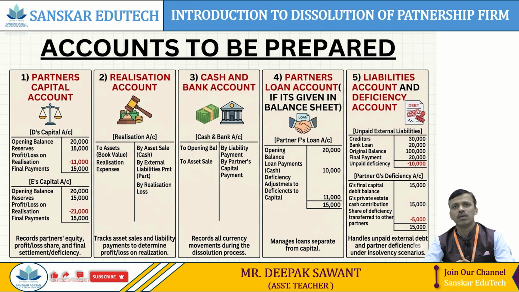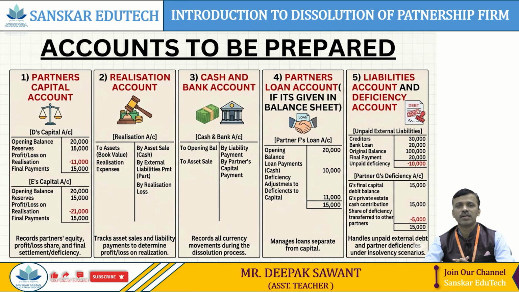If partners loan account is there in the given balance sheet, at that time we want to open or prepare the partners loan account. Next, when an insolvency case is there in the question, 2 more accounts need to be prepared, that is liabilities account and deficiency account. Liabilities and deficiency accounts need to be prepared only in the case of insolvency of the firm. What do you mean by insolvency of the firm?